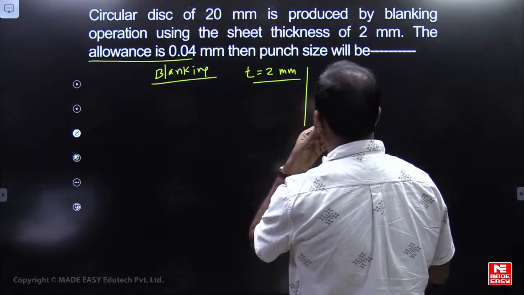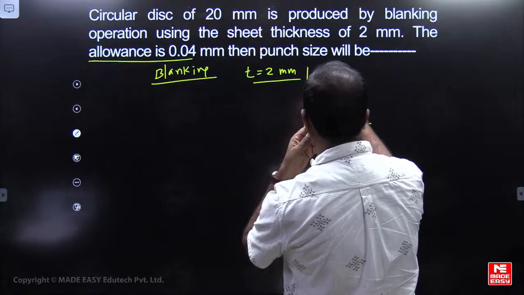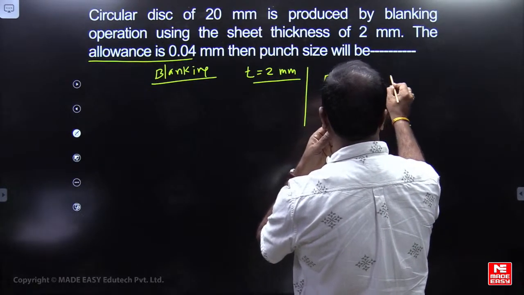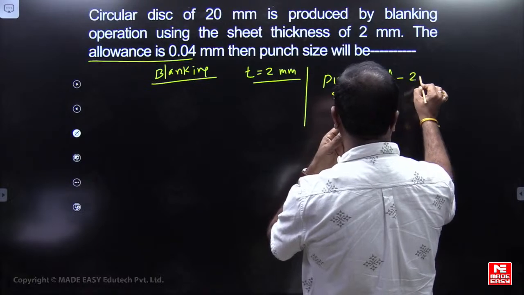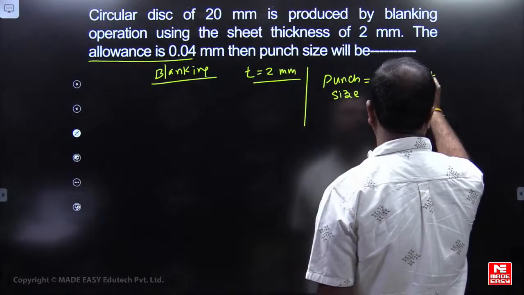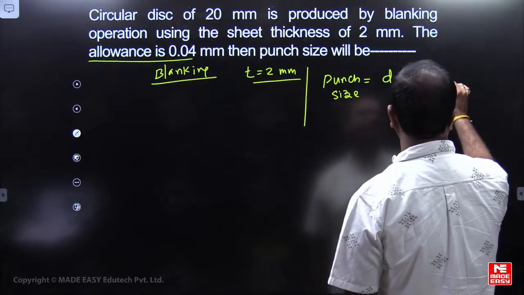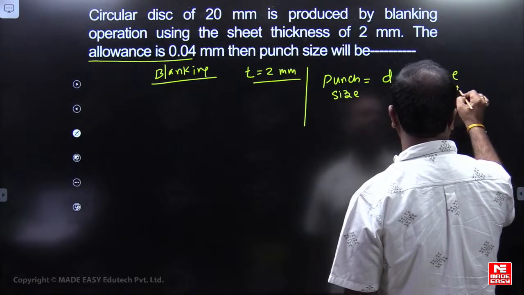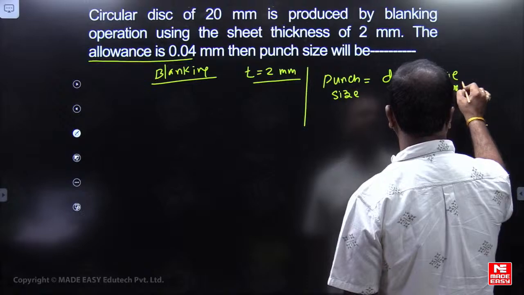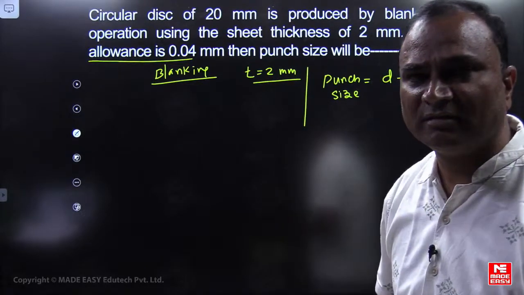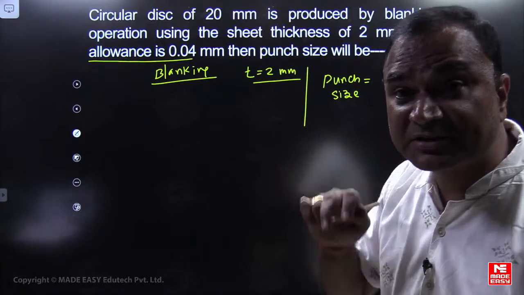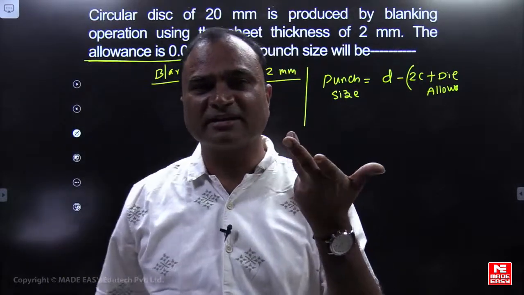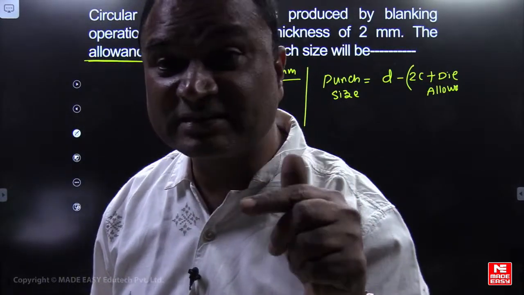Let us say he is asking for the punch size. Punch size will be equal to D minus 2C plus the die allowance. Die allowance or punch allowance can be added here, but he has to specify it. That is the first point: punch allowance or die allowance is not given.